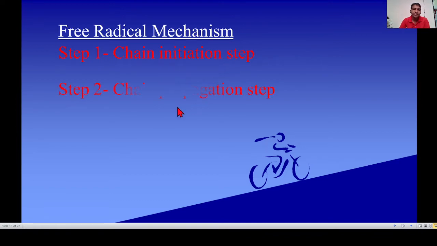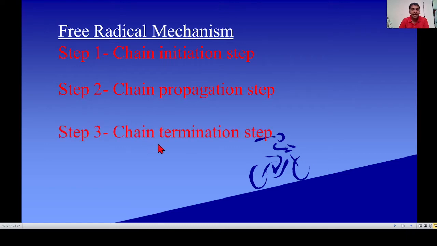Second, chain propagation step: in this step, free radicals attack the alkene or monomers. Step third, chain termination step: in this reaction, free radicals react with free radicals and the process of propagation is stopped.